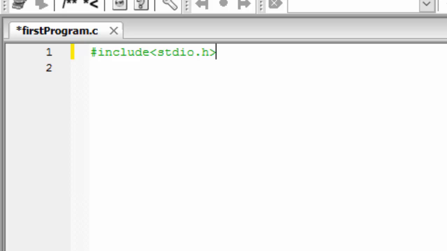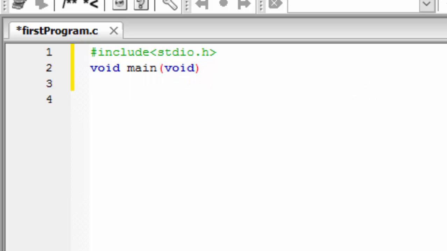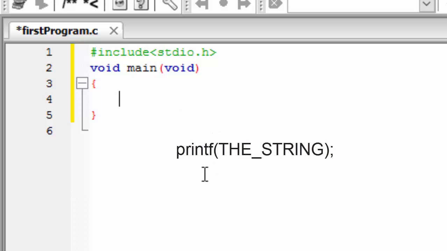Then we have two lines which ought to be written for now. We will understand their meaning in detail as we go forward in the session. Our whole program will land between these two curly braces. For our current problem of printing hello world, we will use the statement printf. To print a simple string, it is used like this.